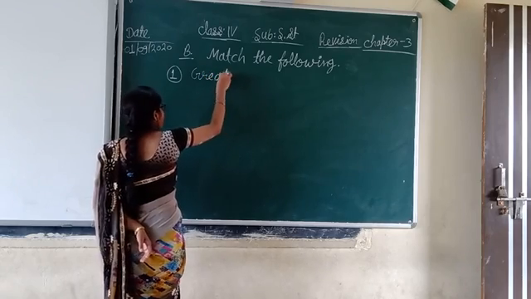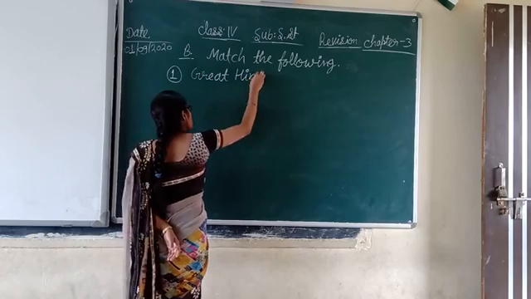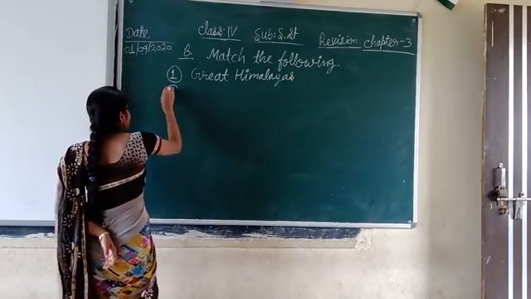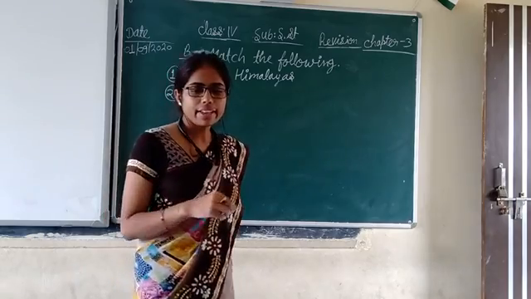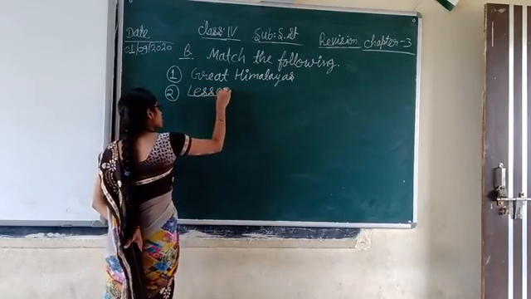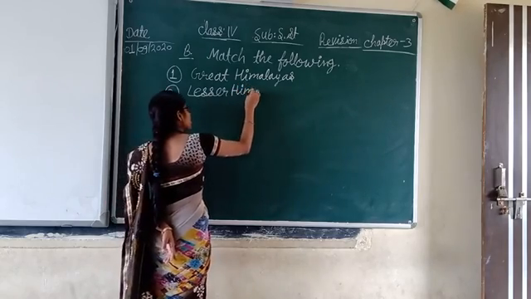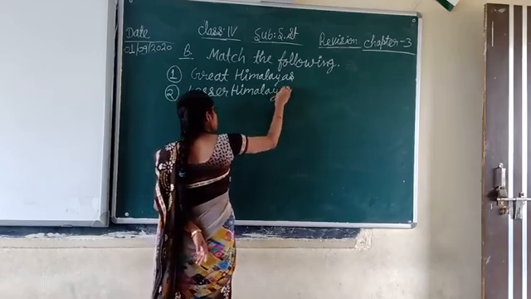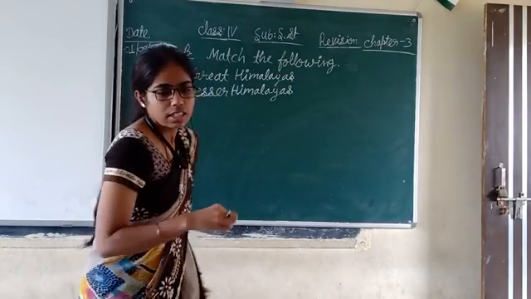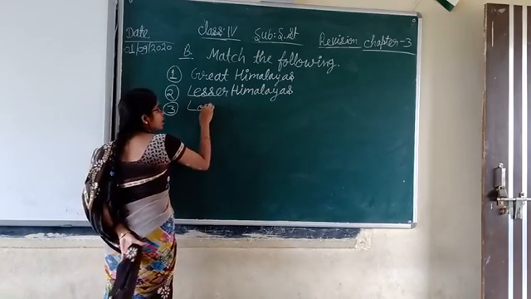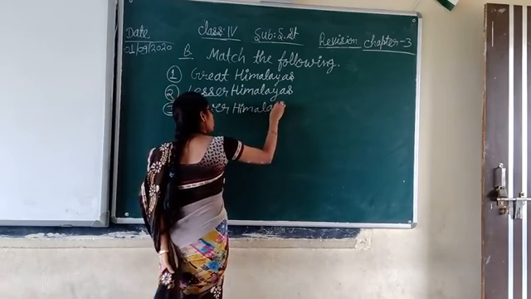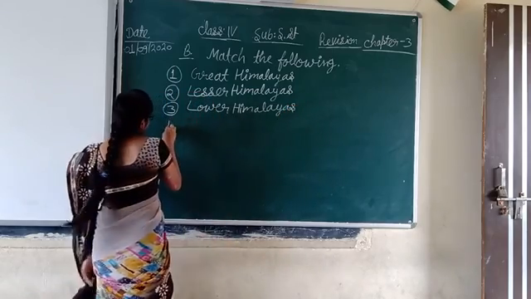First is Great Himalayas. First of all, we are writing the question. Great Himalayas. Then, Lesser Himalayas. Then, Lower Himalayas. Then Himalaya.